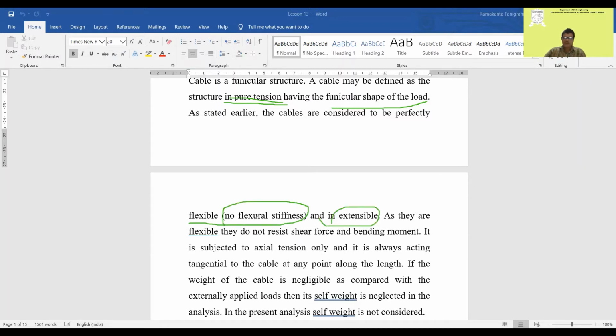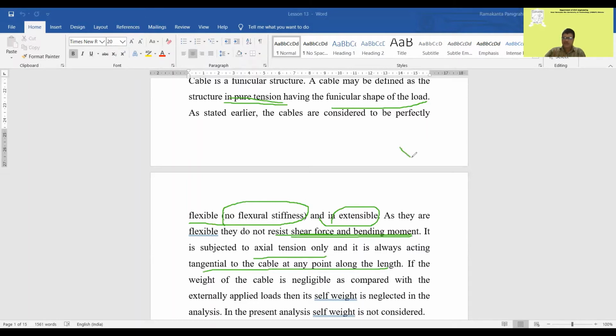That means there is no flexural stiffness and they are inextensible. So bending will not be there. It is only subject to tension. As they are flexible, they don't resist shear force and bending. So it is very important: the cable structures don't resist shear force and bending moment. It is subject to only axial tension, always acting tangential to the cable at any point along the length.